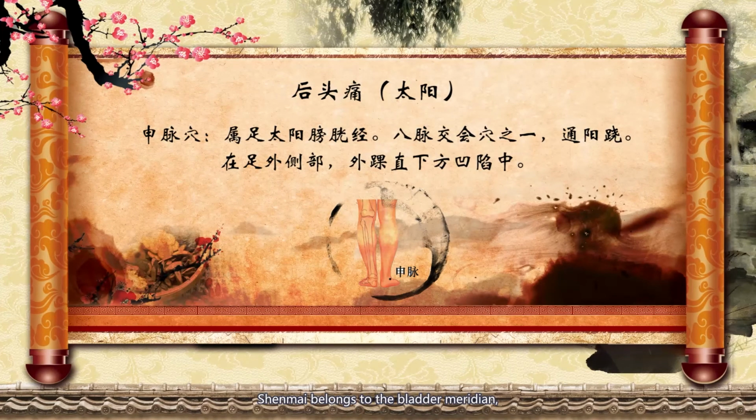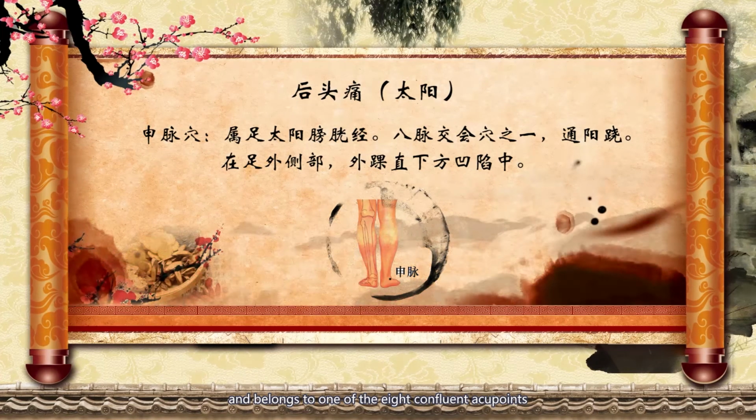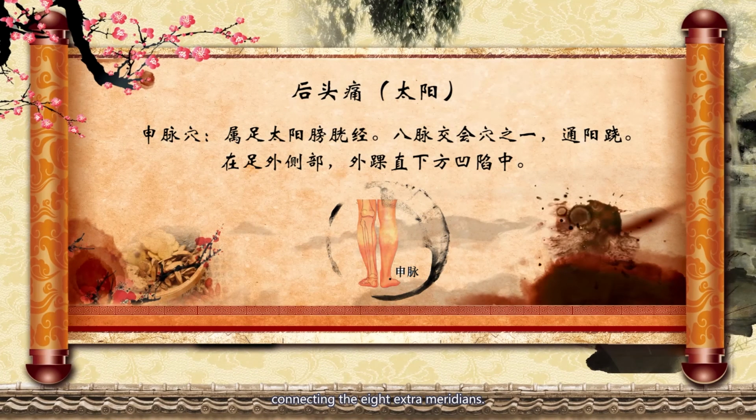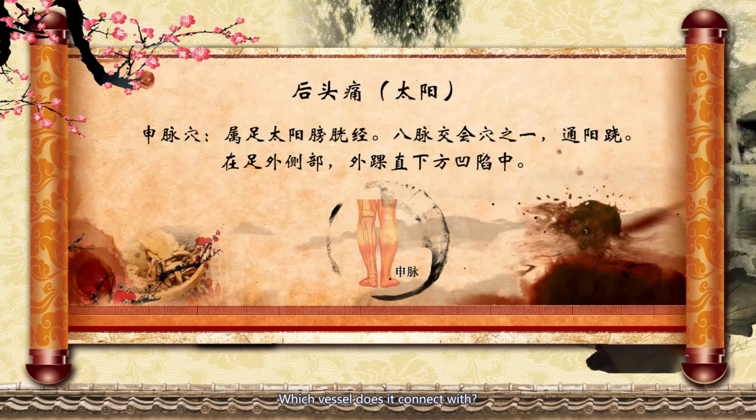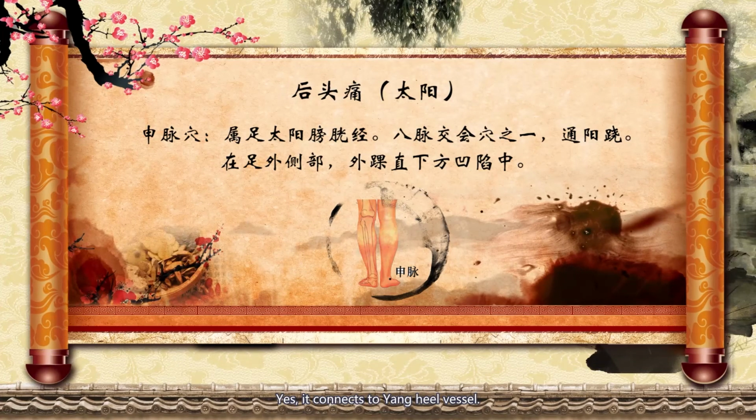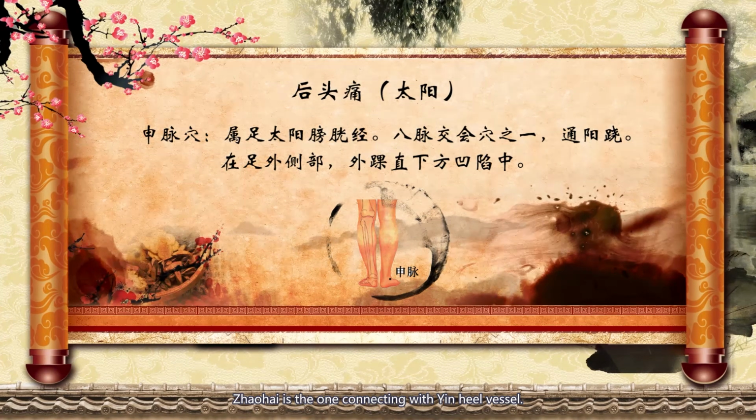Shenmai belongs to the bladder meridian and belongs to one of the 8 confluent acupoints connecting the 8 extra meridians. Which vessel does it connect with? Yang heel vessel or yin heel vessel? Yes, it connects to Yang heel vessel. Zhao Hai is the one connecting with Yin heel vessel.